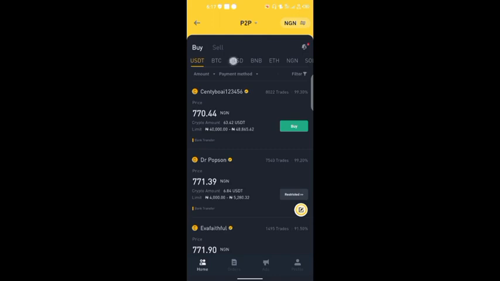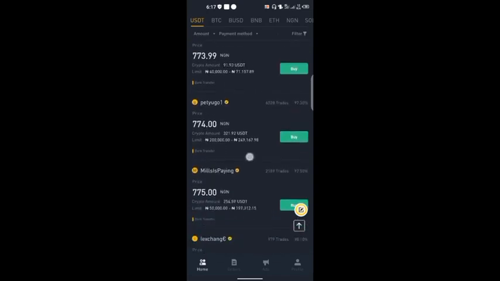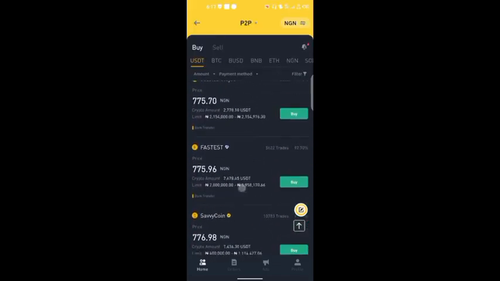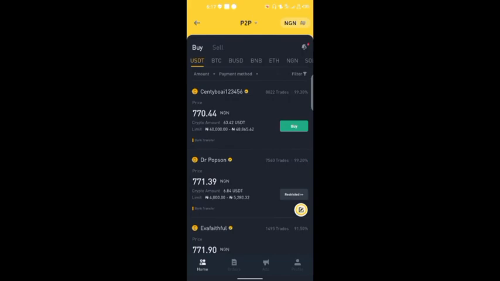It's also a very good coin. You have nothing to fear in selecting either of these. You get it. So currently the list price for USDT is 770.44 Naira, which means you are buying 1 USDT for this price. As you can see, the lower you go, the higher the prices. So the list price is always at the top and the most expensive one at the bottom.